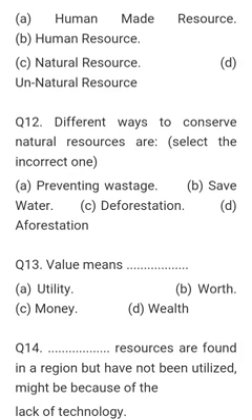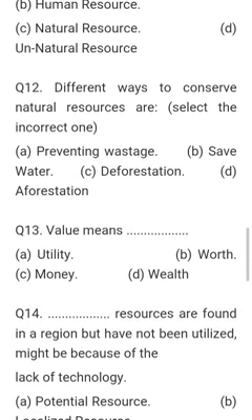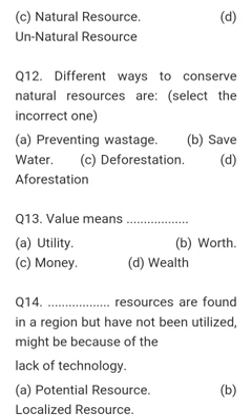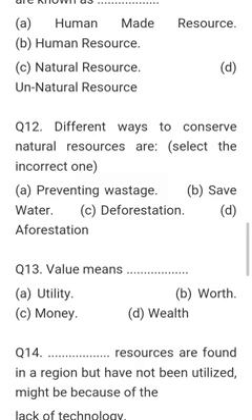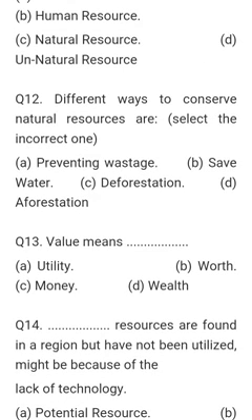Question number 12: Different ways to conserve natural resources are: select the incorrect one. Preventing wastage, save water, deforestation, afforestation. Here we have to select the incorrect option. So afforestation, saving water and preventing wastage are positive, whereas deforestation is negative. That's why deforestation is the incorrect option.